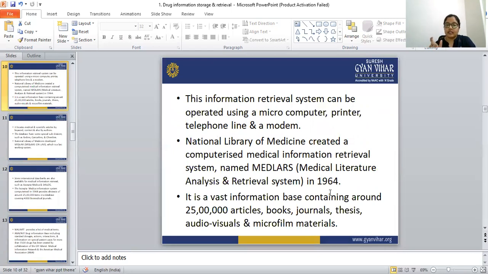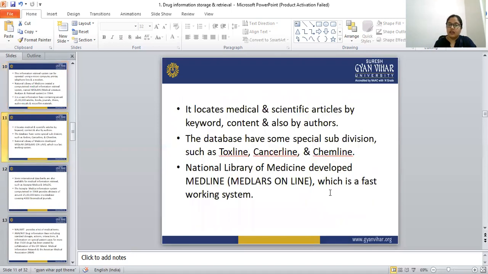Medlars contained around 25 lakh articles, books, journals, theses, audiovisuals, and microfilm materials. Medlars has some subdivisions named Toxline, Cancerline, Chemline. Toxline contains information about toxicity, Cancerline about cancer, and Chemline about chemicals.